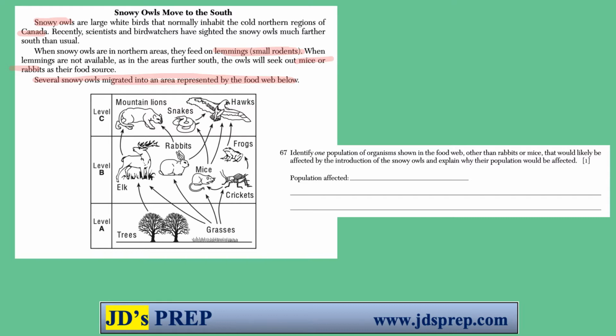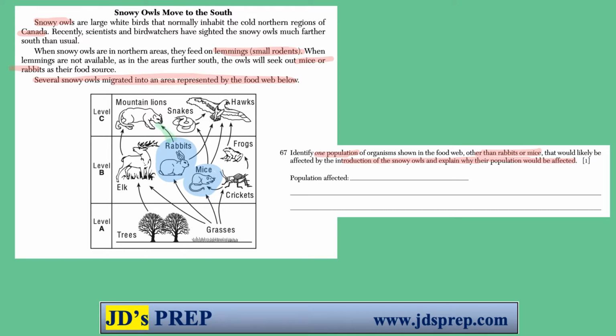All right, so we're being asked to identify one population of organisms shown in the food web other than rabbits or mice that would likely be affected by the introduction of the snowy owls, and explain why their population would be affected. So let's take a look at this food web. The rabbits and mice are highlighted here. That's what the snowy owl will eat if it's coming to that area. So let's follow the arrows.